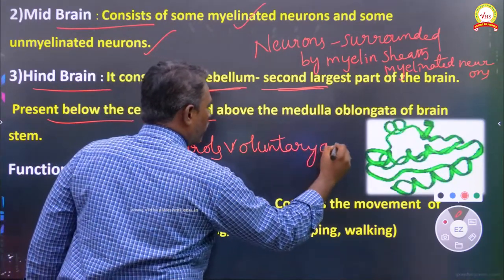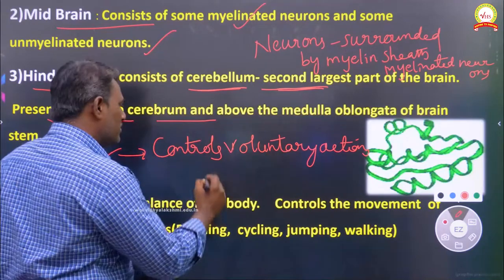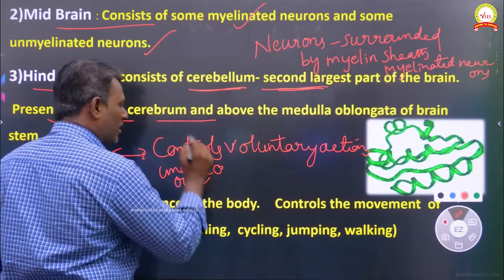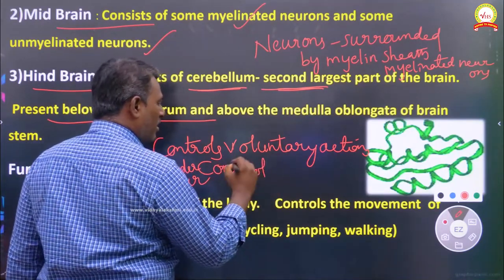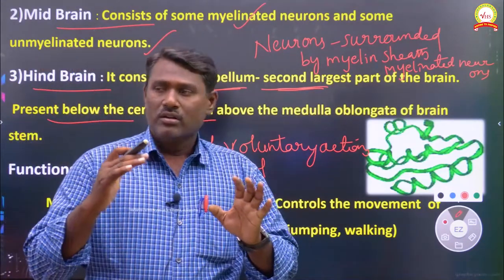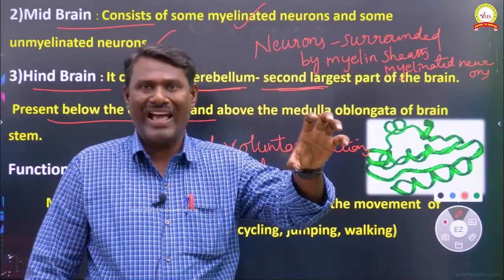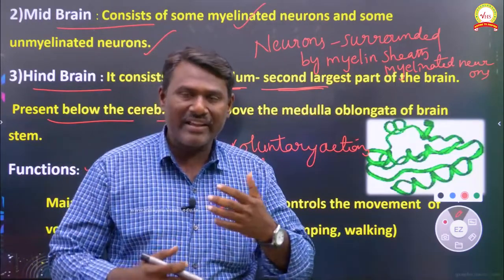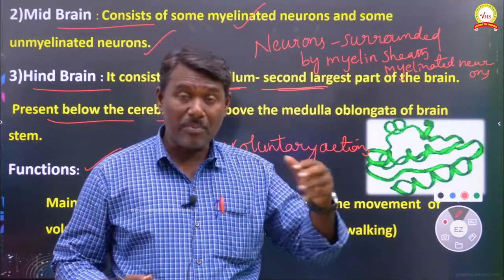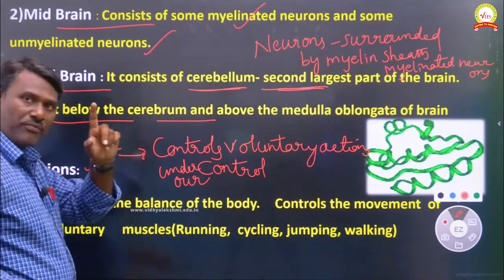Voluntary actions means the activities which are under our control, the activities of our body that are controlled by us, like cycling, jumping, walking, all these activities. Such activities are called voluntary actions. These voluntary actions are controlled by the cerebellum. That is one of the primary functions of the cerebellum.